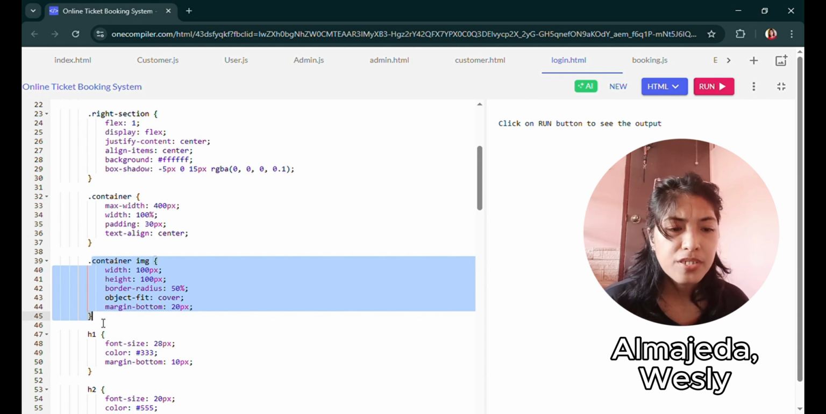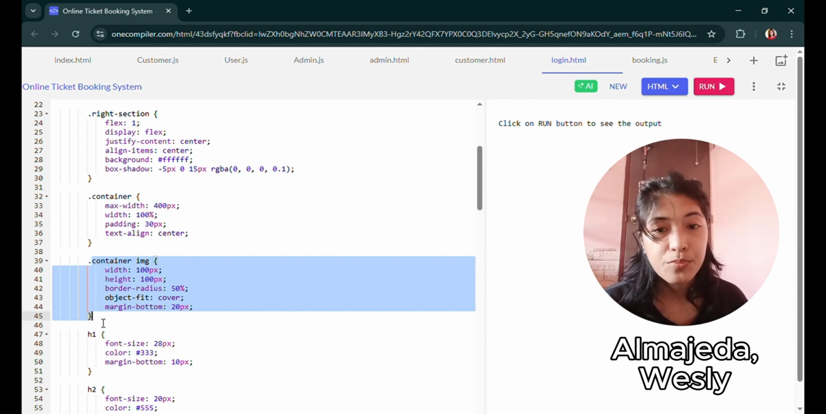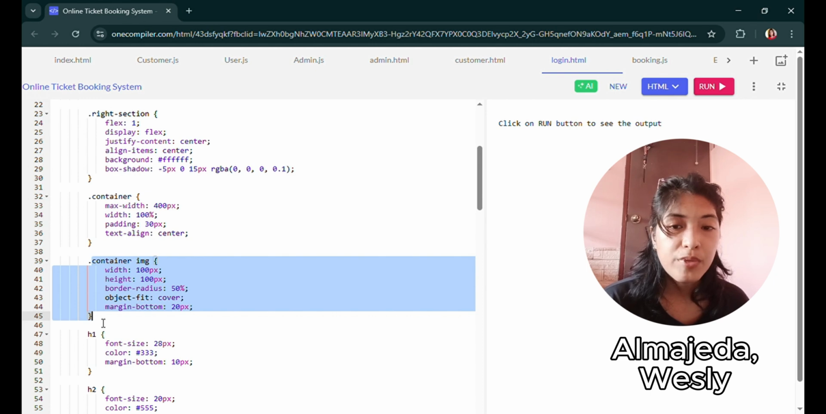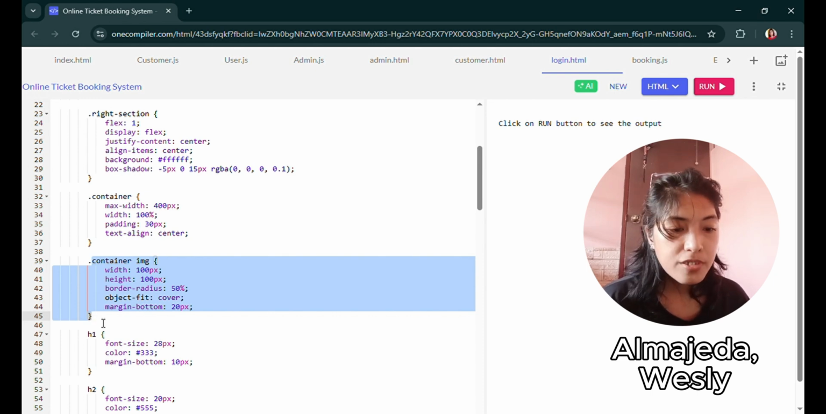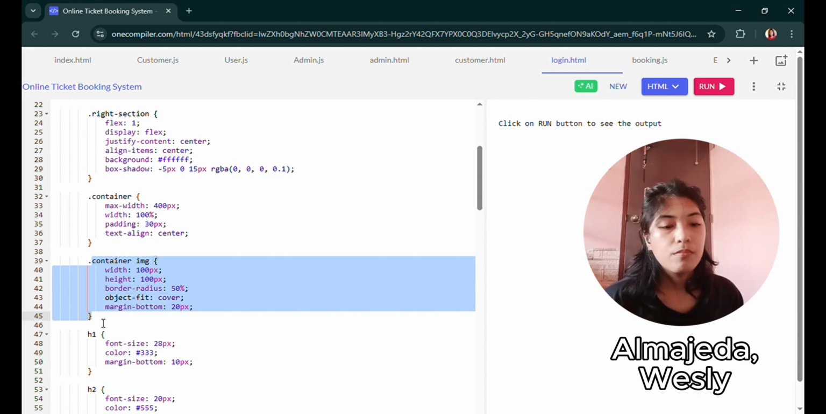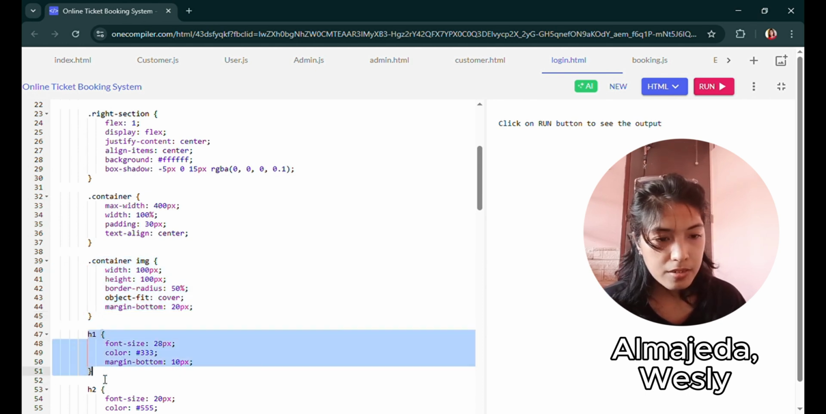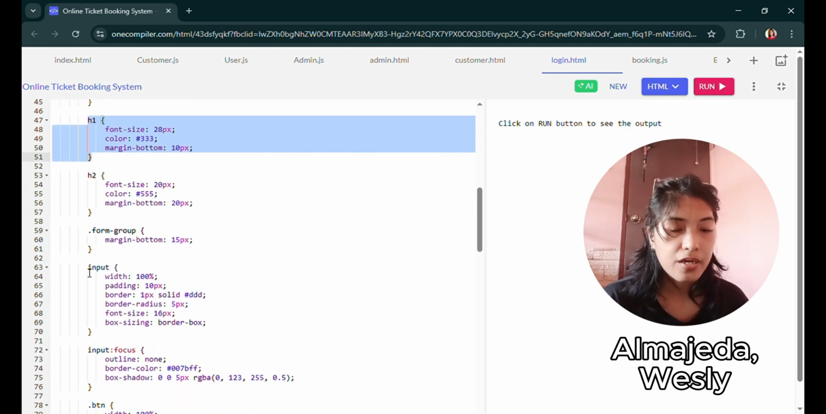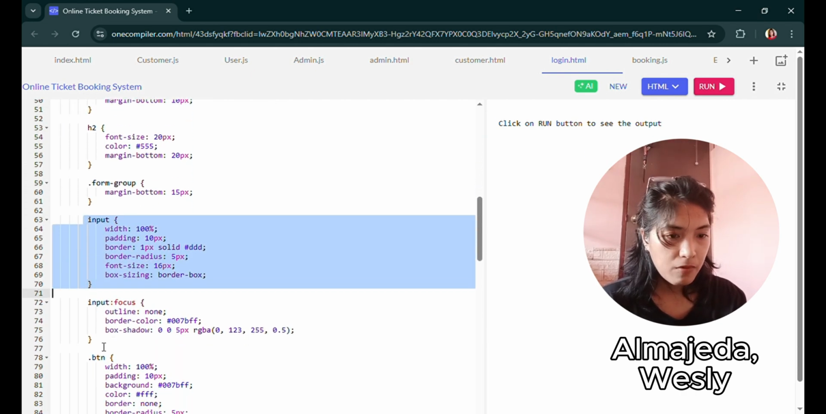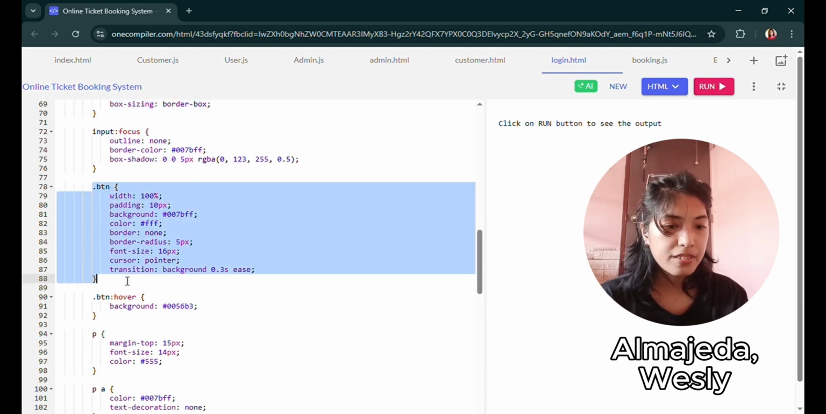And this container image is for the logo with the width of 100 px, or pixels, and the height of 100 pixels and a border radius of 50% that makes the logo a circle shape. Object fit cover and margin bottom of 20 px. This style is for the H1, the main heading, with a bigger font and a dark gray color, while this is for the input and for the BTN.